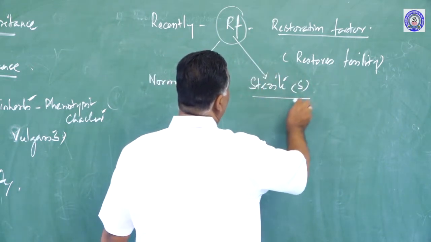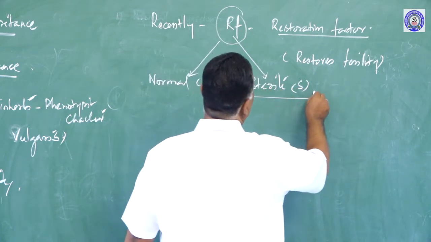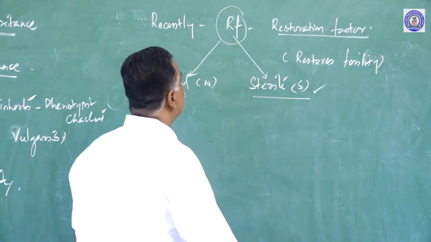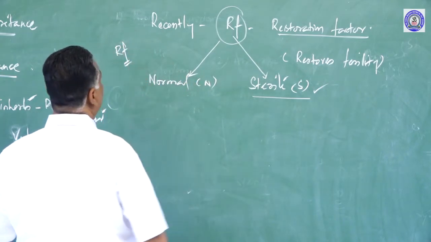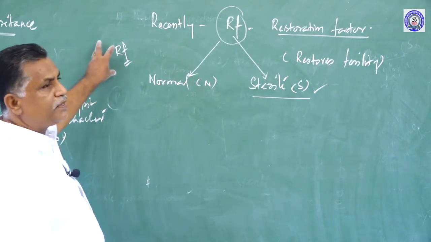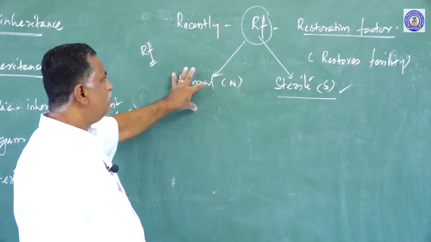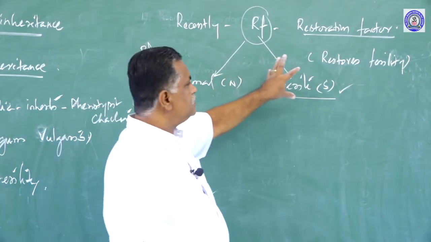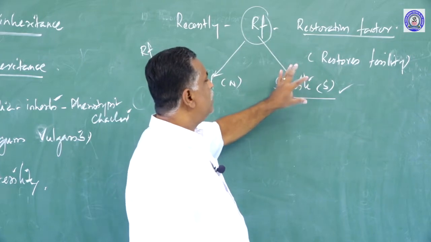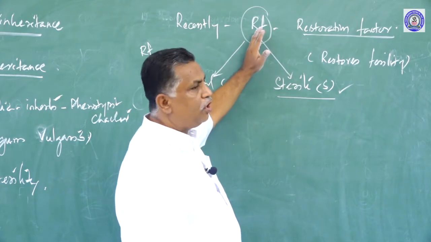It goes with the female cytoplasm and removes the sterility of the male. So, RF does not have any expression of its own, but when it is with the normal, it does not express anything. When it is in sterile cytoplasm, it makes the sterile one into fertile. This is called the RF factor.